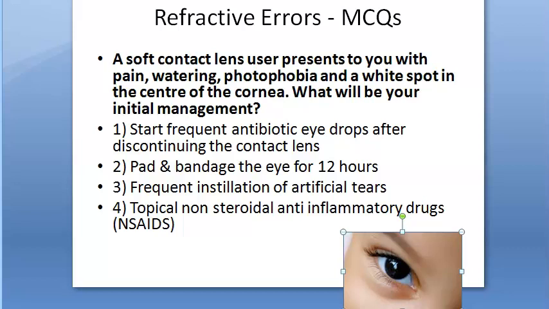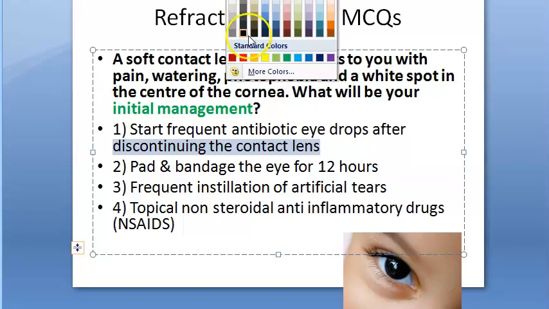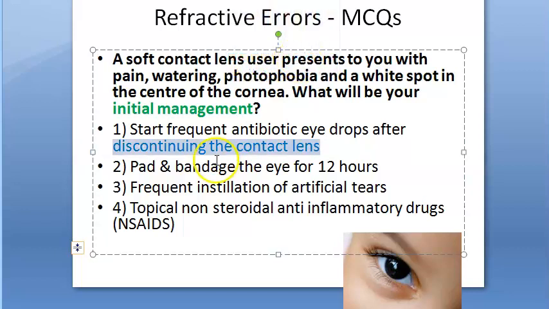Look at this next question. A soft contact lens user presents to you with pain, watering, photophobia and a white spot in the center of the cornea. What will be your initial management? They are only speaking about initial management. Start frequent antibiotic eye drops after discontinuing the contact lens. He is having some problem with the contact lens, so discontinue the contact lens. Sounds about right.